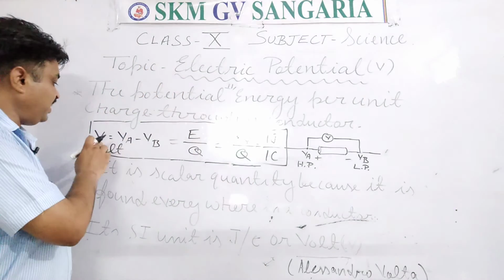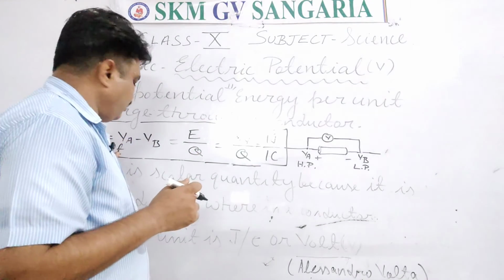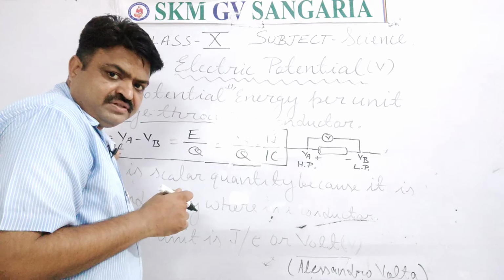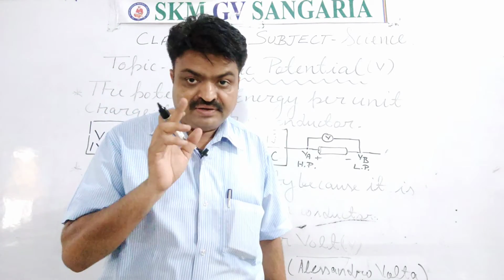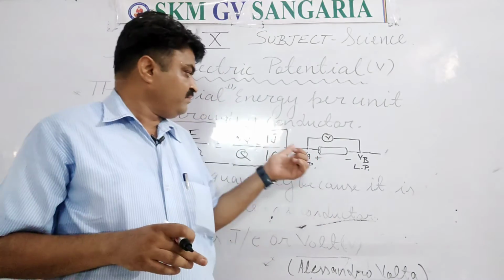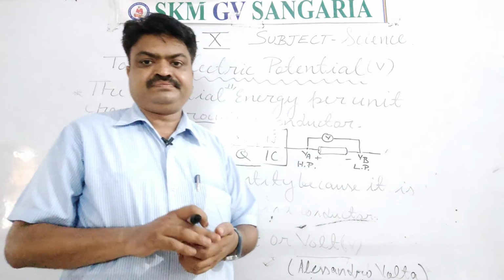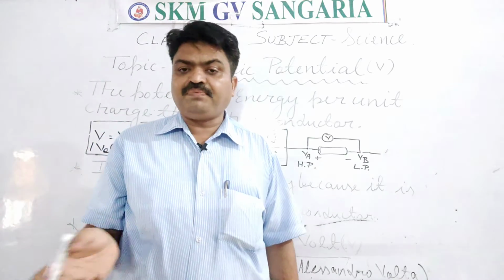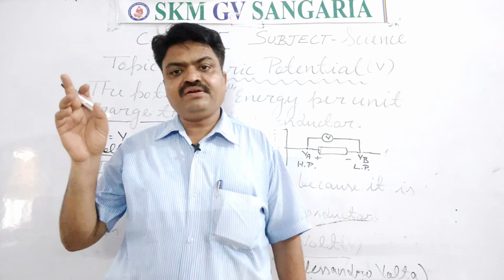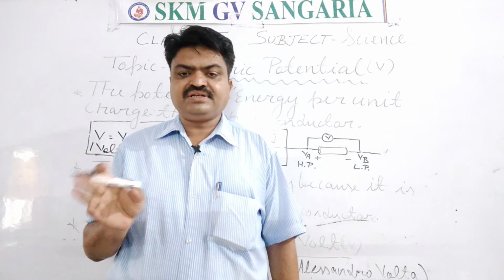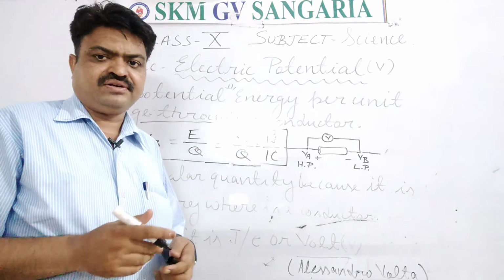Means 1 volt is the amount of electric potential that is equal to 1 joule per 1 coulomb. Means 1 joule per 1 coulomb is equal to 1 volt, student. It is the definition of 1 volt, student.